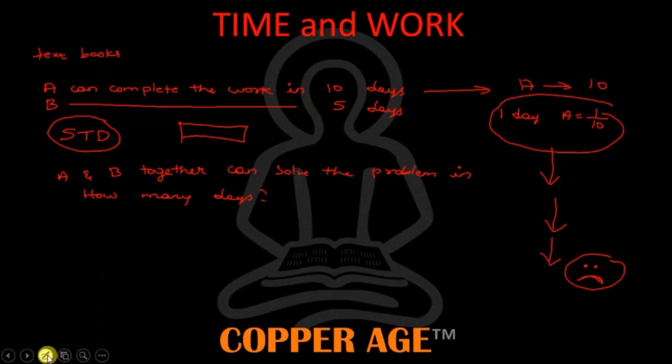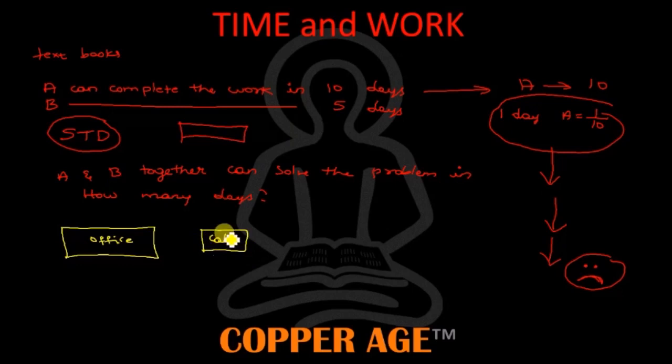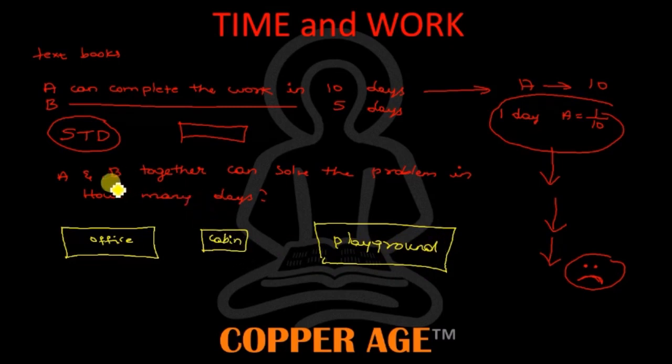If this is the question, let me explain the method. Please do not follow the conventional method given in the textbooks. So I'll do one thing. See, A can complete a work in 10 days, B completes a work in 5 days. So I'll consider that this is my office, and this is my cabin. And this is a field, a playground in front of my office. So I'll take this problem like this.